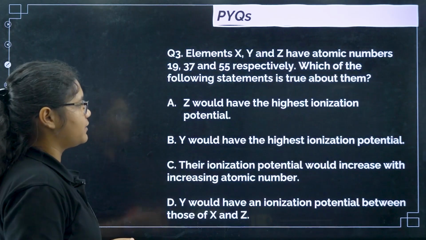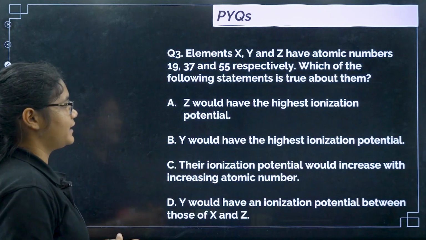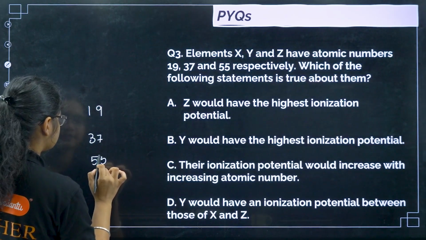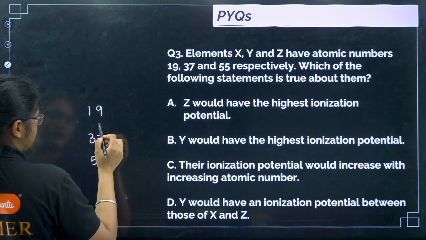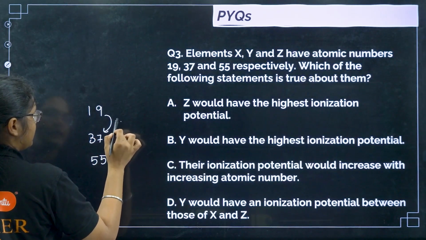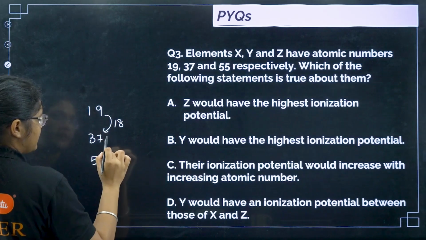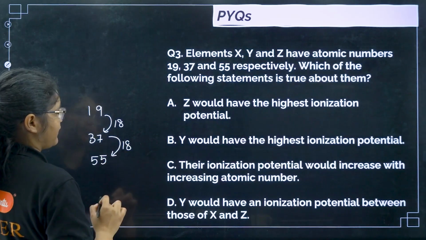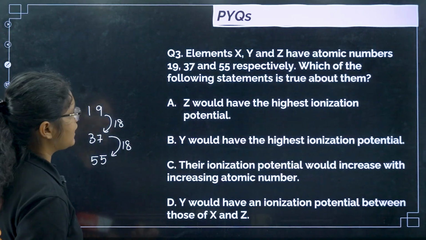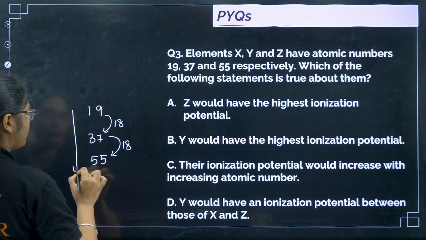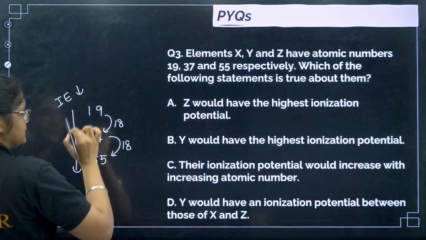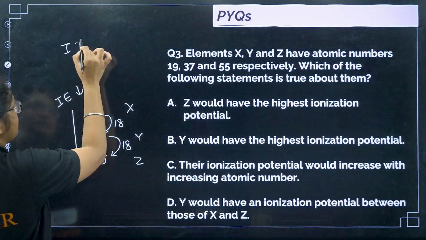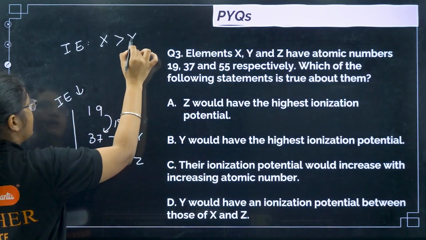Next, elements X, Y and Z have the atomic numbers 19, 37 and 55. If you see, these are the elements of the same group. How can I say? If I add 18 to 19, I will get 37, and if I add 18 again, I will get 55. So these are the elements of the same group. Ionization energy decreases down the group, so if this is X, this is Y, this is Z, the ionization enthalpy order will be X, then Y, then Z.